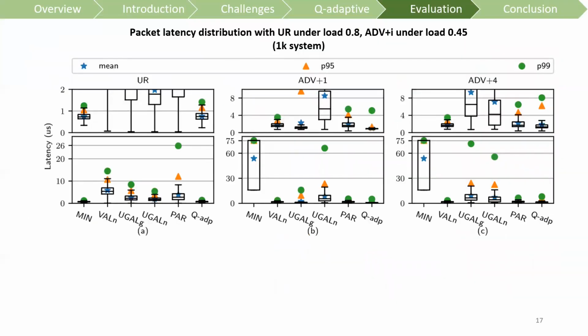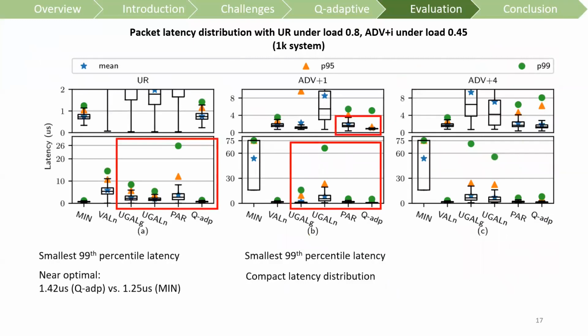This figure depicts the packet latency distribution, with the zoomed-in plot shown on the top. We observe that under both UR and ADV+1 traffic patterns, queue-adaptive achieves the smallest 99th percentile latency. Although under the ADV+4 traffic pattern, the 99th percentile latency of queue-adaptive is slightly larger than that of PAR, we observe that queue-adaptive has a more compact latency distribution, such that more than 80% of packets could be delivered under 2 microseconds, compared with only 63% with PAR.